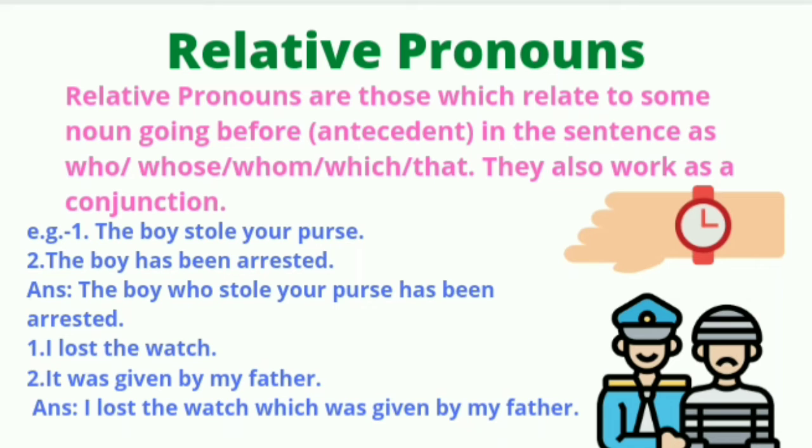Let's look at the second. I lost the watch. It was given by my father. So we can join these two sentences using which. I lost the watch which was given by my father. Now here you can see boy is a living being, so we used who, and watch is non-living, so we used which.